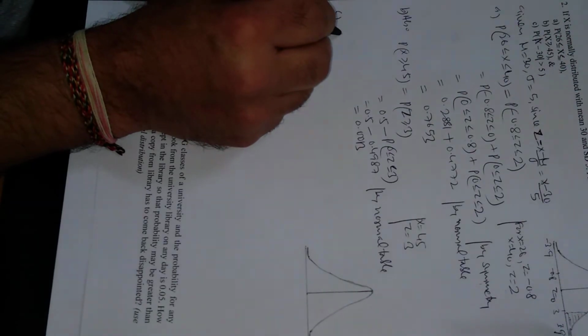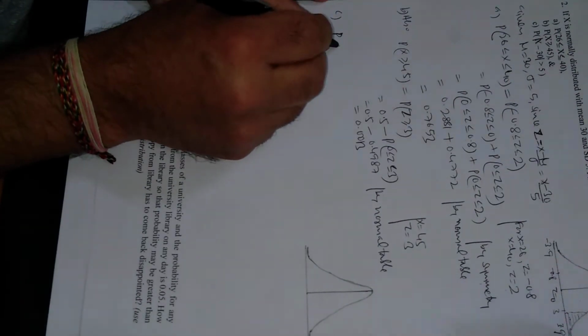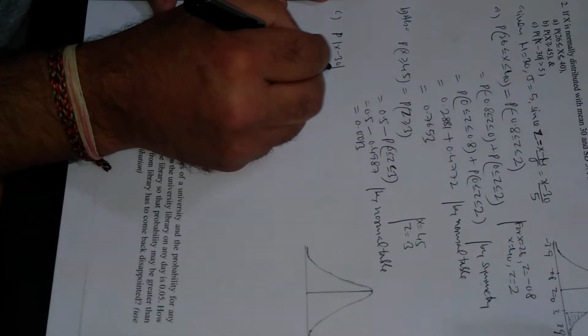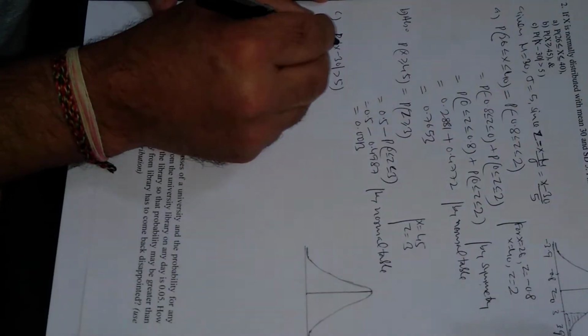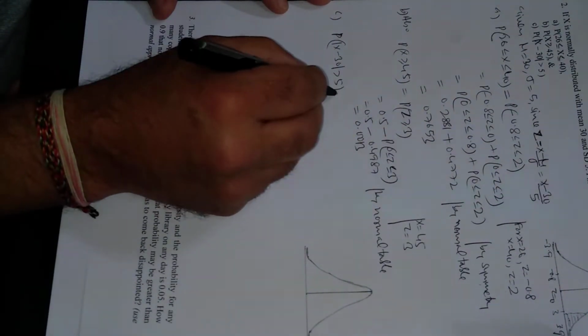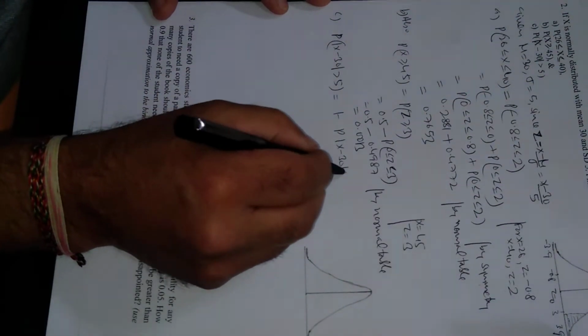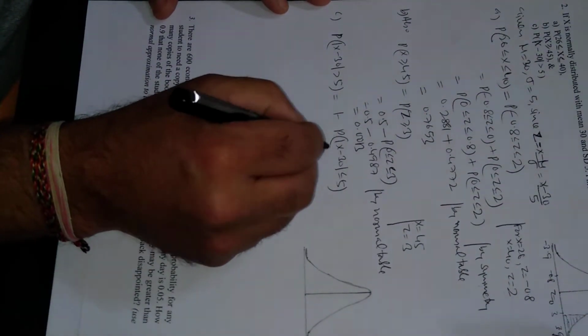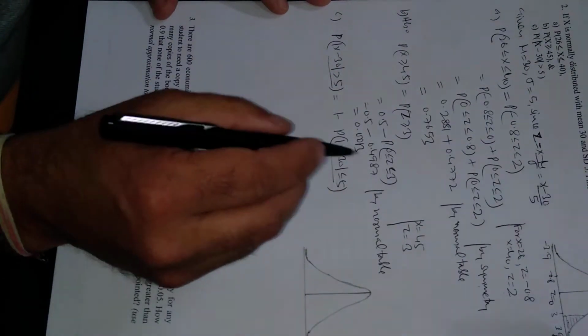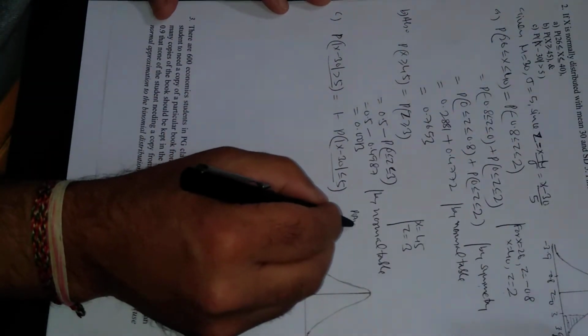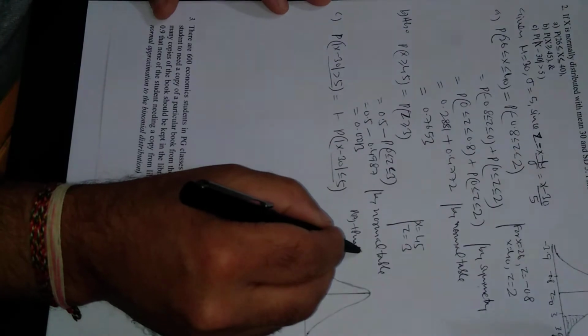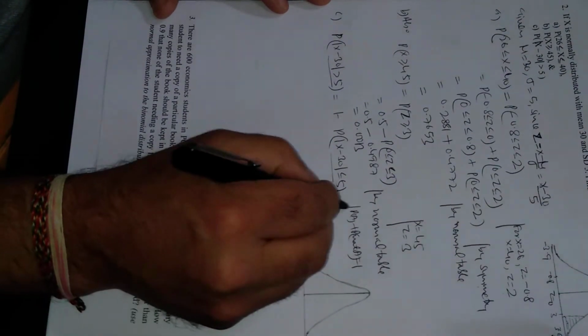All right, now come to the third part, part C. Part C is the probability that modulus of x minus 30 is greater than 5. This probability can be written as 1 minus the probability that modulus of x minus 30 is less than or equal to 5, because these two events are like A and not A. Probability of A plus probability of not A is equal to 1.